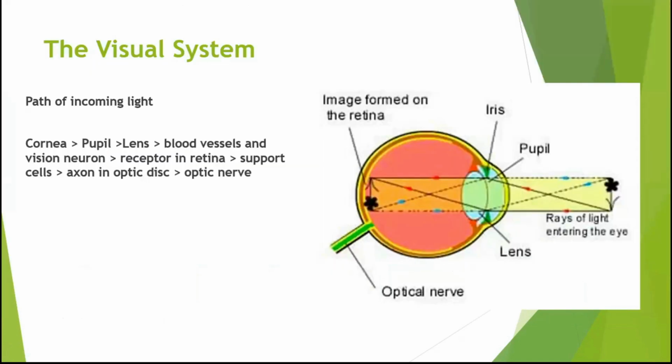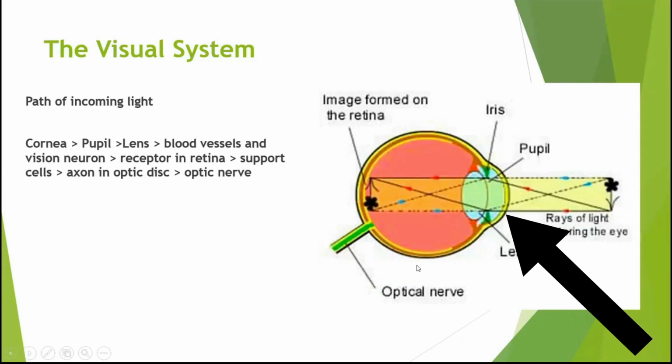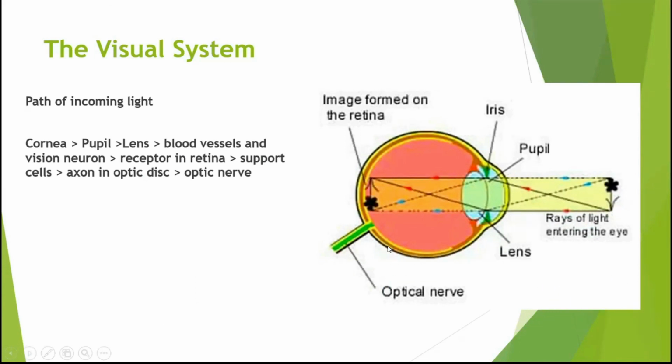Humans have photoreceptors in our eyes. These photoreceptors are sensitive to wavelengths, like what I've shown a while ago, and the wavelength they are very sensitive to is the light energy called the visible spectrum. So this is how it actually works. First, light hits your cornea, then it heads to the pupil, then the lens, the blood vessels, and then the receptors in the retina. There's a receptor here, and images here.